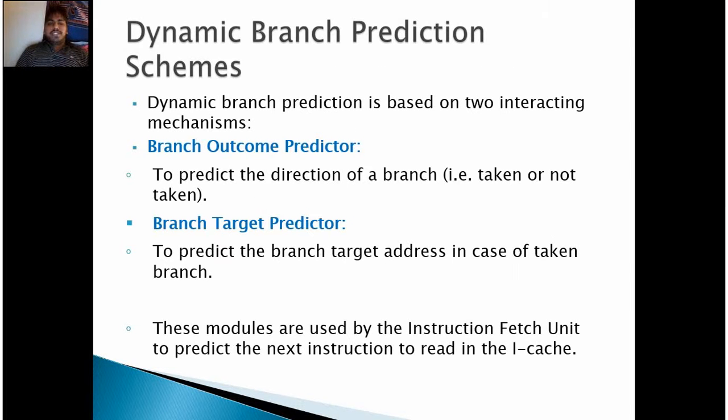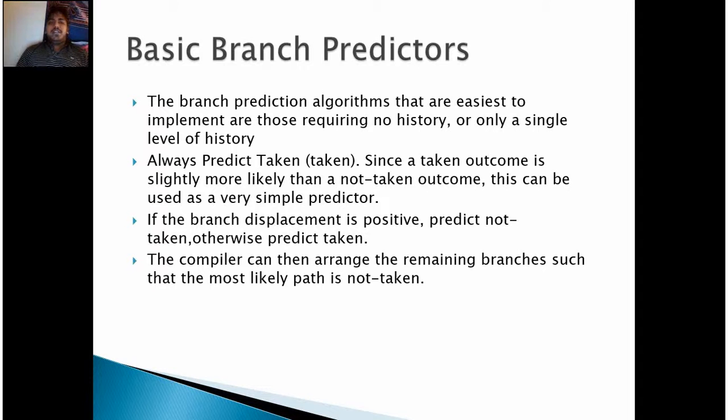Dynamic branch prediction schemes. A dynamic branch prediction scheme is based on two interacting mechanisms: the branch outcome predictor and the branch target predictor. The branch outcome predictor predicts the direction of the branch, that is, taken or not taken. The branch target predictor predicts the branch target address in case of a taken branch. These modules are used by the instruction fetch unit to predict the next instruction to read in the icache.